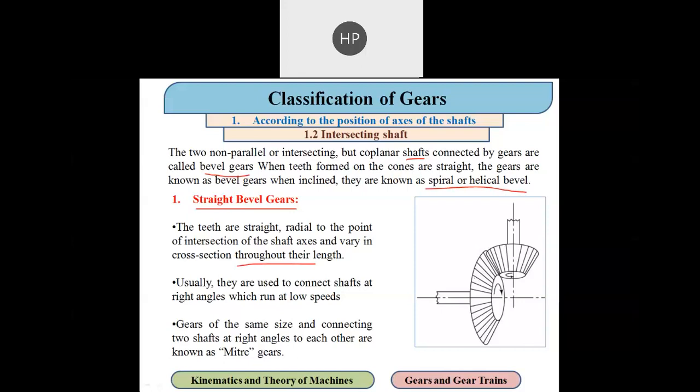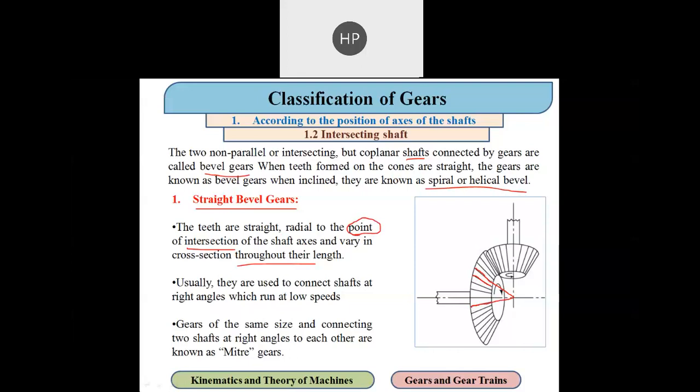As you can see here, this is straight, but if we elongate the line, they will meet over here at the center, at the intersection point. If I elongate any line, they all meet at the point of intersection.